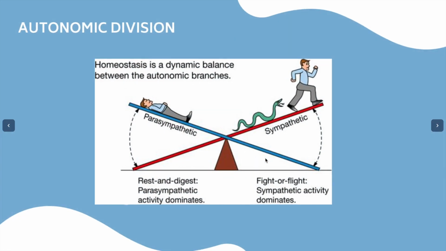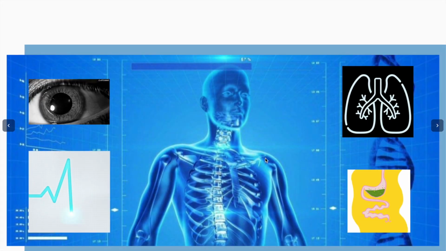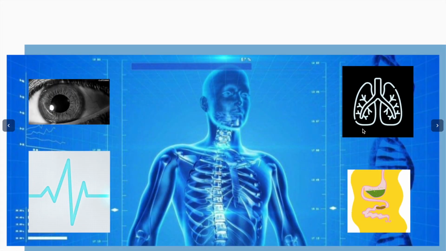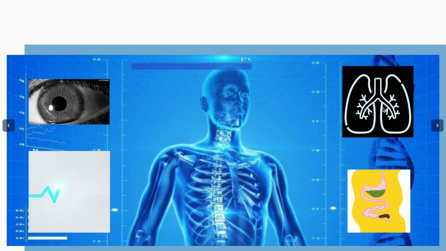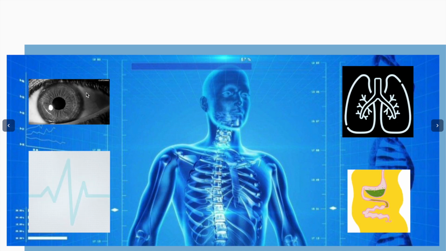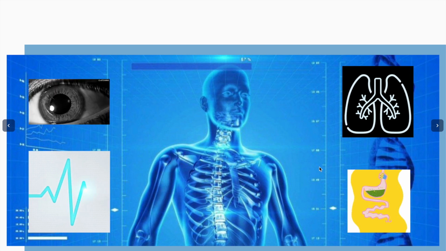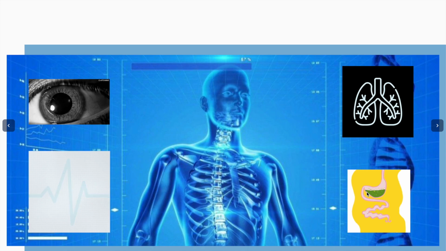Under autonomic control, there exist two divisions, parasympathetic and sympathetic. They're antagonistic to each other, meaning that when one is activated, it will be inhibitory to the other. The parasympathetic division is responsible for the rest and digest phase of the body. During this phase, the body conserves its energy by maintaining stable levels of cardiac output, lung activity, and oftentimes the pupils are constricted. All this conserved energy is then directed into functions like digestion.